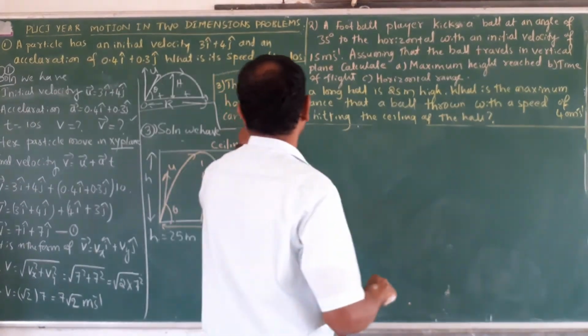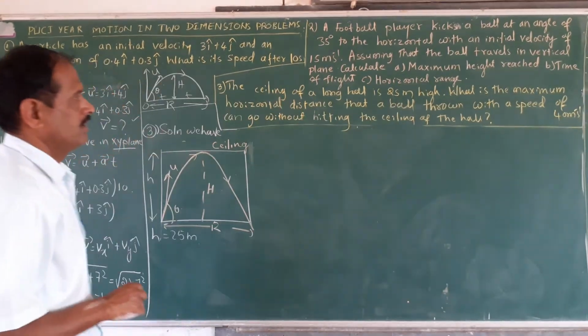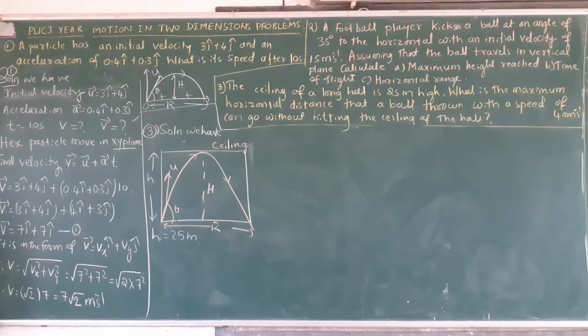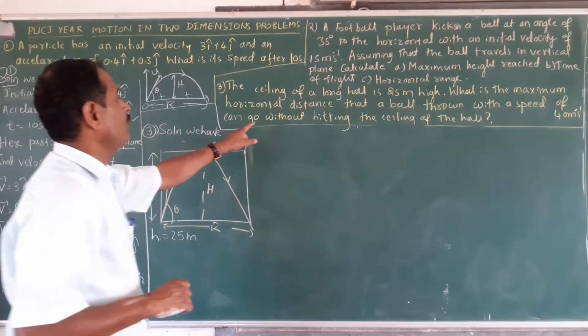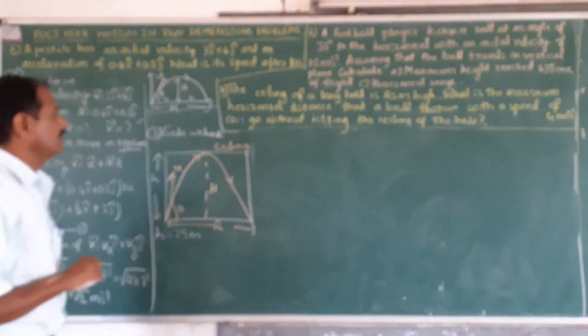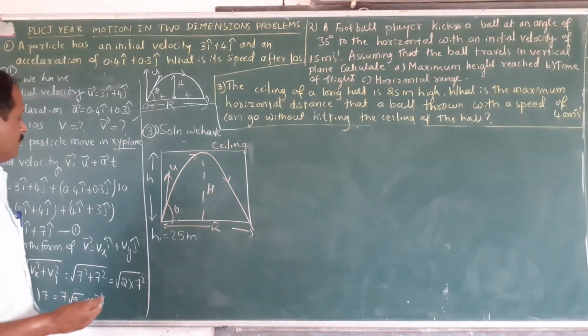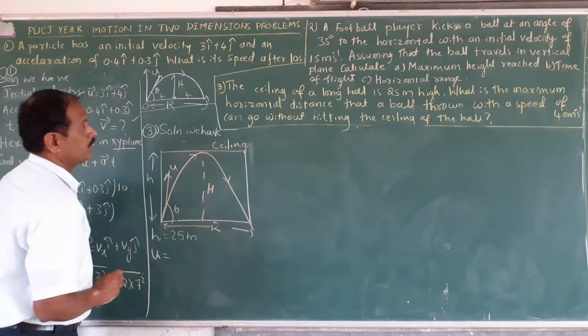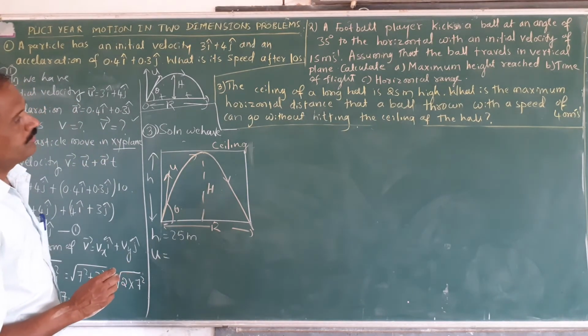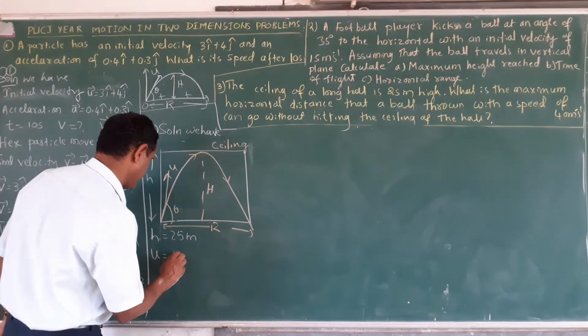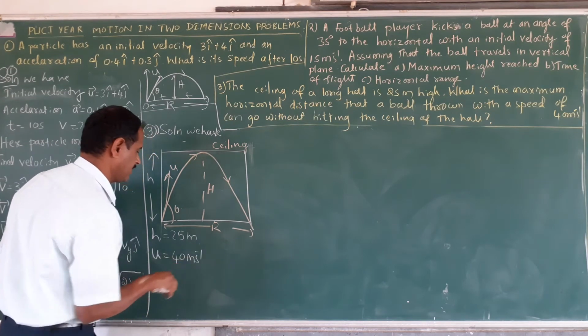Maximum horizontal distance, with a speed of 40 meter per second, can go without hitting. What is given? What is the U value? Speed is 40 meter per second. Fine.